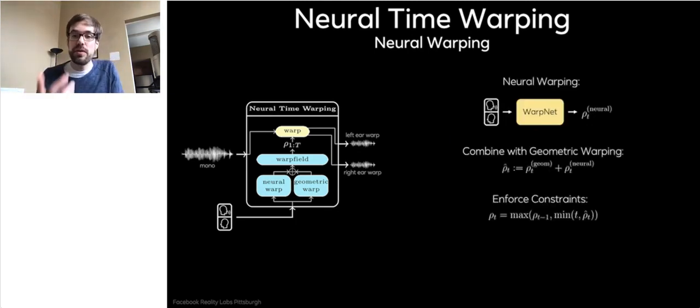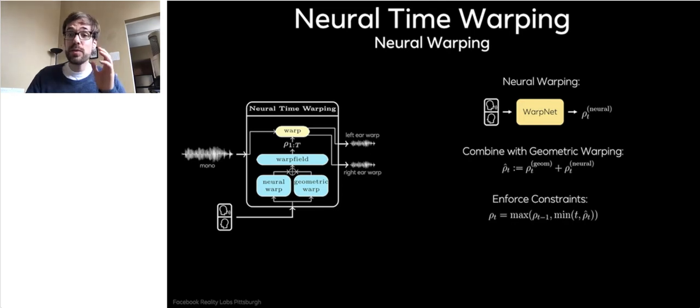That's why we use neural time warping. Apparently it depends on the head orientation and head position of both transmitter and receiver. So this is the input to the network. Then we have, in our case, a 4-layer temporal convolutional network, and the output is a warping field: for each time frame t, from which sample in the source signal do we have to warp. As our final warp field, we use the output of geometric warping plus neural time warping, meaning geometric warping gives us a coarse estimate, and neural time warping then gives us a more fine-grained estimate.